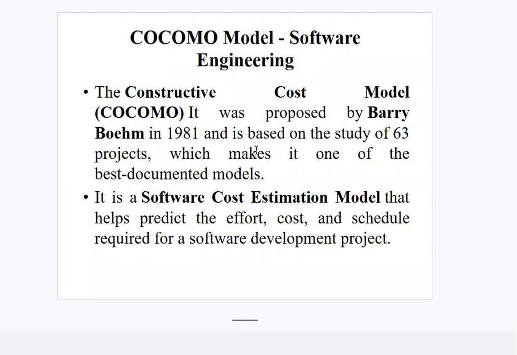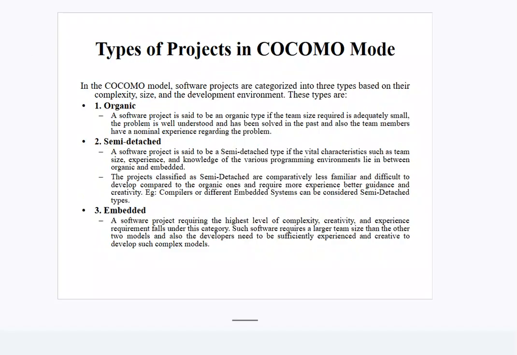It was developed from a variety of 63 projects, which makes it one of the best documented models. It is a software cost estimation model that helps to predict the effort, cost, and schedule requirements of software development projects. Types of projects in COCOMO models: software projects are categorized into three types based on their complexity, size, and development environment.